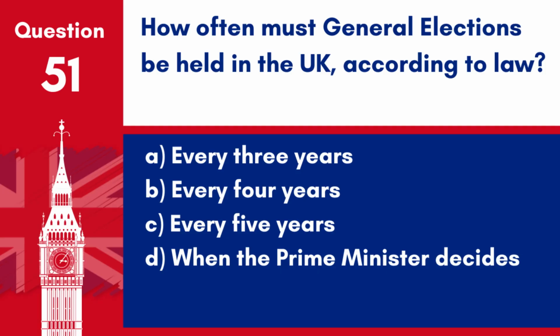How often must general elections be held in the UK according to law? A. Every 3 years. B. Every 4 years. C. Every 5 years. D. When the Prime Minister decides. Answer C. Every 5 years. The Fixed Term Parliaments Act 2011 established that general elections in the UK should be held every 5 years unless certain conditions, such as a vote of no confidence, trigger an earlier election.